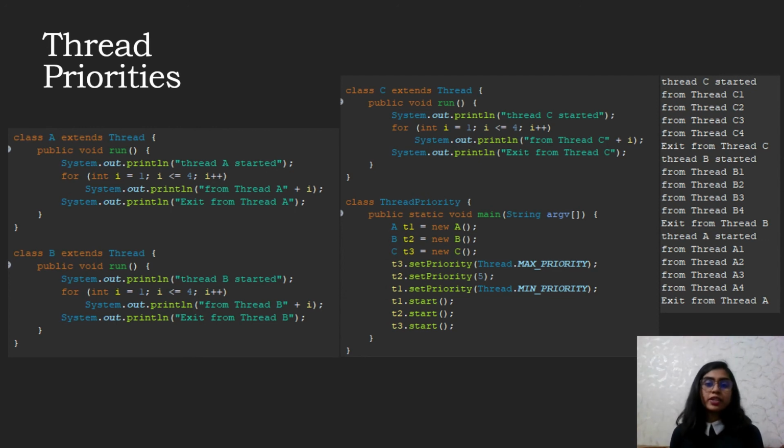respectively. For each thread, we have set different priorities. As you can see, for T3, we have set the maximum priority, which is 10, and for T2, it has been set as 5. And for T1, it has been set the minimum priority. When the start method is called, based on the priorities assigned, T3 has the maximum priority, hence it will be executed first, and T1 has been assigned the minimum priority, hence it is executed last.